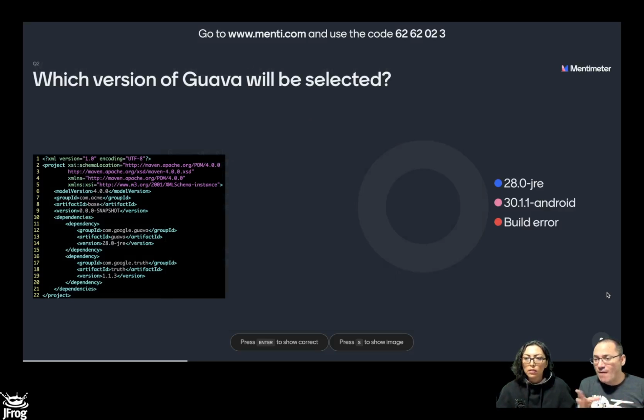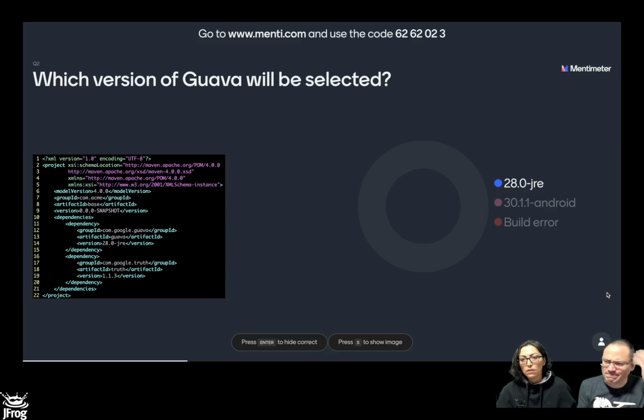We have two versions of Guava somewhere in the graph. When we resolve dependencies, which version of Guava is going to be the chosen one? So this is the transitive dependencies again. This is important. This is the key part. So the correct answer is 28.